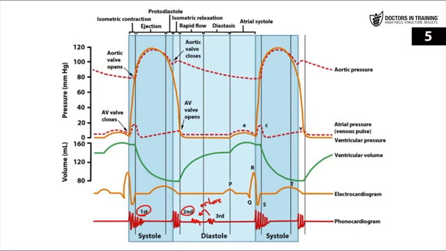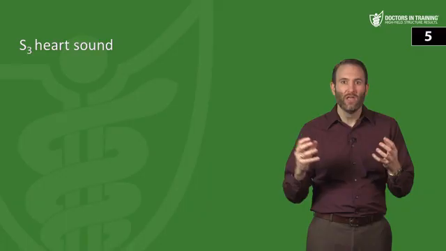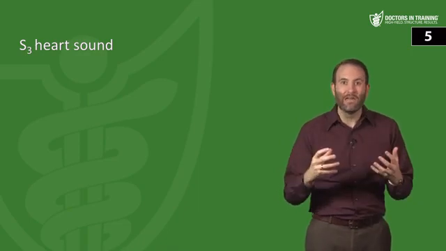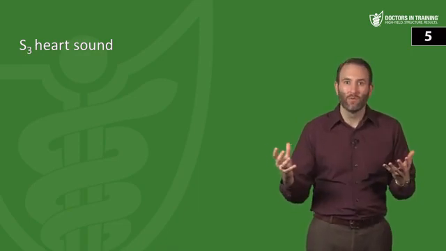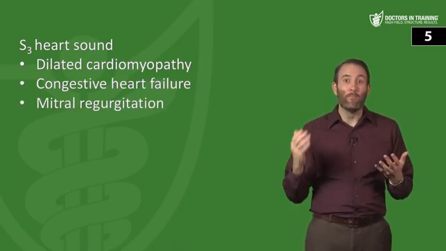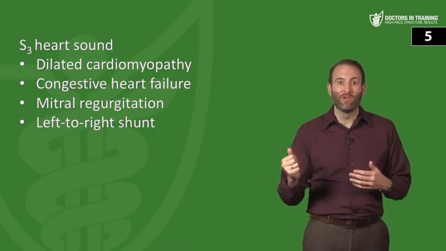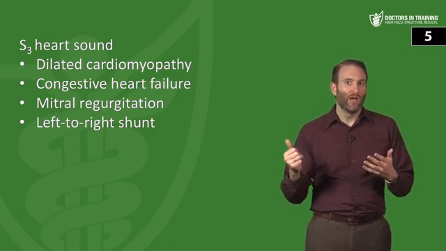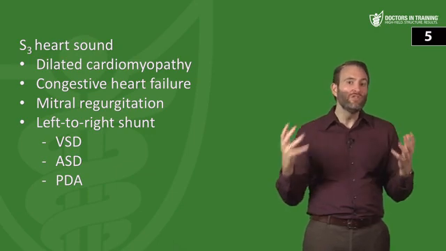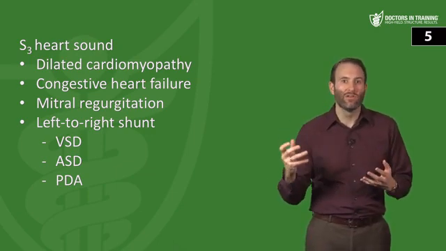And what specifically can cause that S3 heart sound, because not everyone's going to have one? Let's go through a few of these things. So remember that we said that this is associated with dilated ventricles. So what dilates a ventricle? Well, this can occur with dilated cardiomyopathy, congestive heart failure, mitral regurgitation, and a left to right shunt. So what is that left to right shunt? Think about things like a VSD, an ASD, or a PDA. So those are the few scenarios where we can actually have that S3 heart sound.